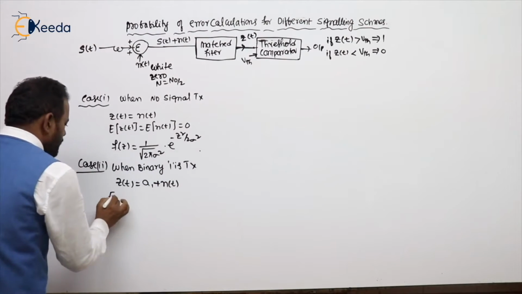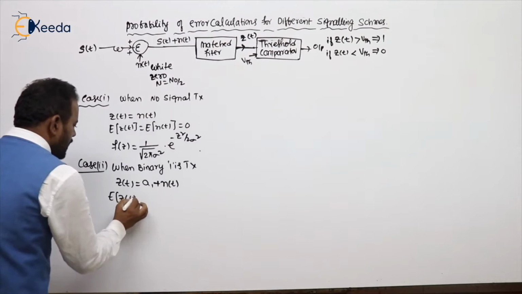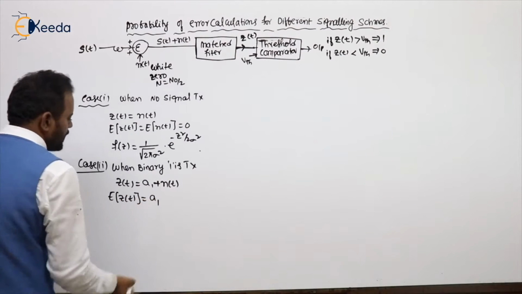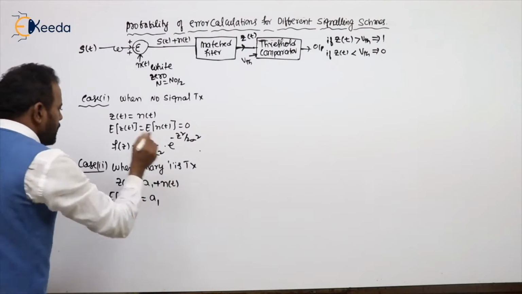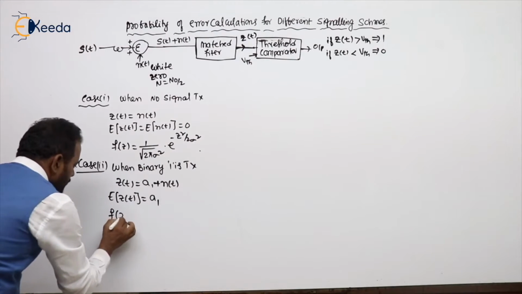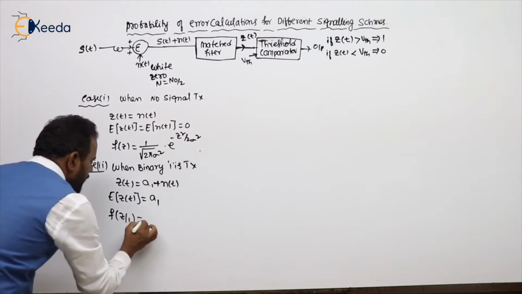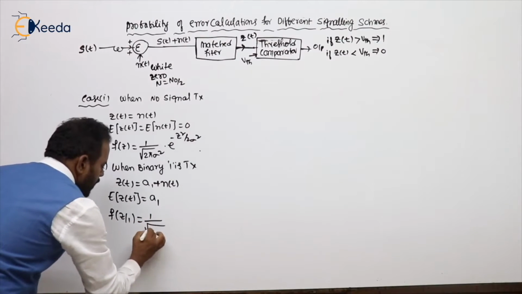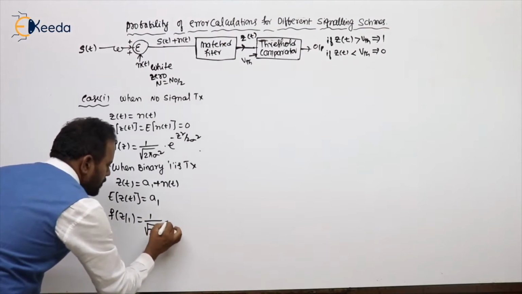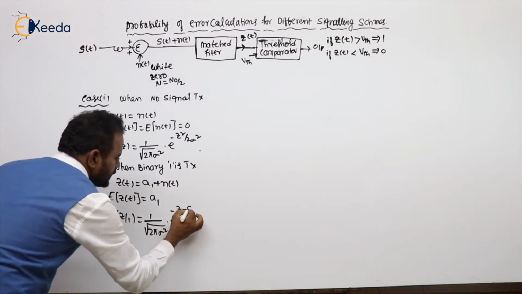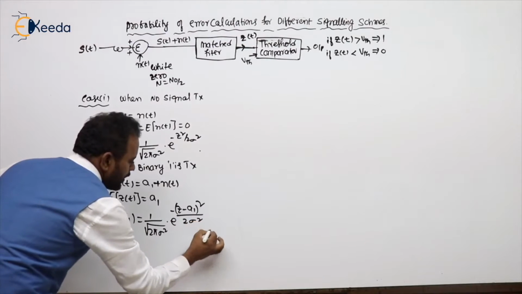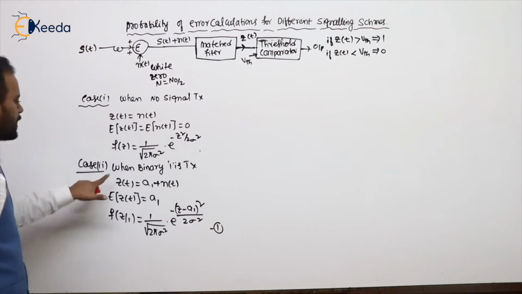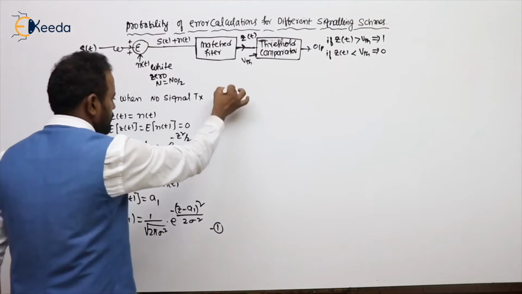If you calculate the mean, the noise mean is 0 and A1 is a constant, so the mean is A1. Then the probability density function corresponding to binary 1 transmission is 1 divided by root 2 pi sigma square into e power minus z minus A1 whole square by 2 sigma square. Let's call this expression 1.